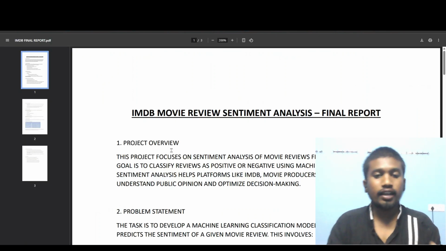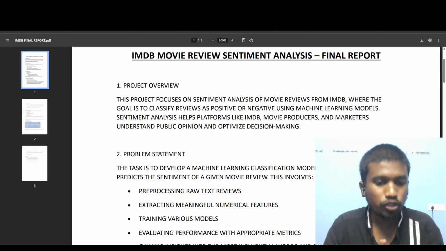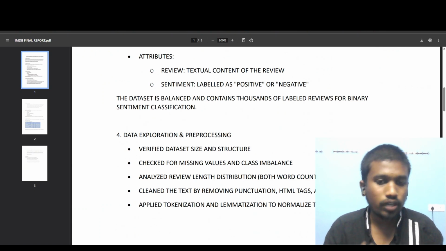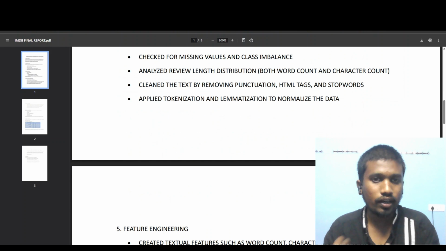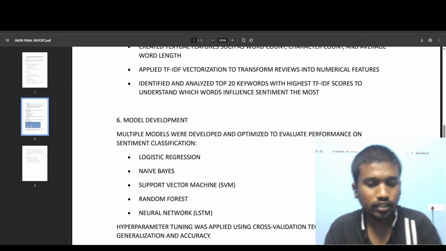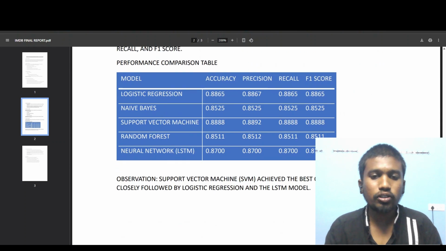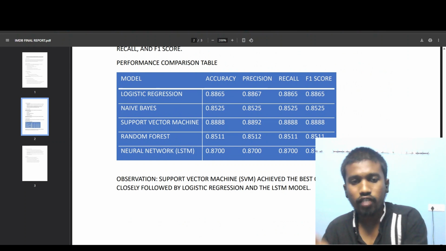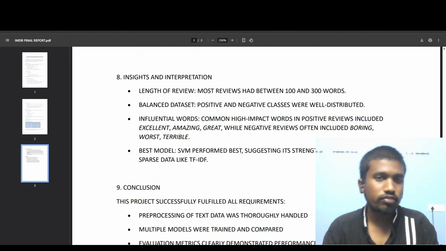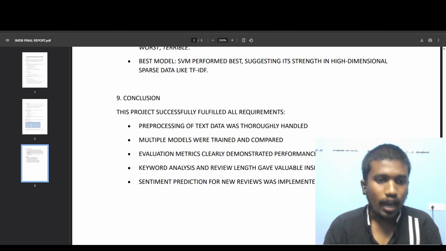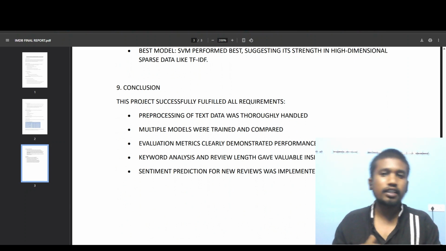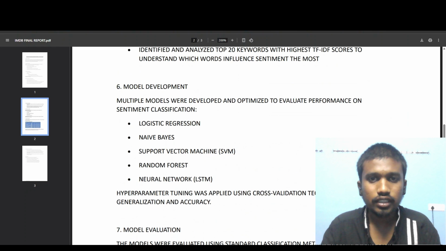And after that, this is the final report of the given project: overview, problem statement, and data description of the project, data exploration, pre-processing like analysis, tokenization, and normalizing the data, and feature engineering. After that, model development. After that, model evaluation. This table gives the difference between accuracy, precision, recall, and F1 score of the different models. And after that, insights and interpretation of the project. And the conclusion is that pre-processing of the text data was thoroughly handled and the sentiment model worked very well. Thank you.